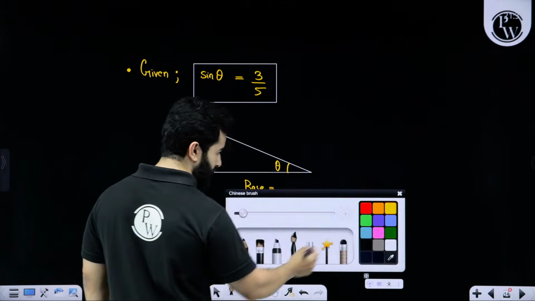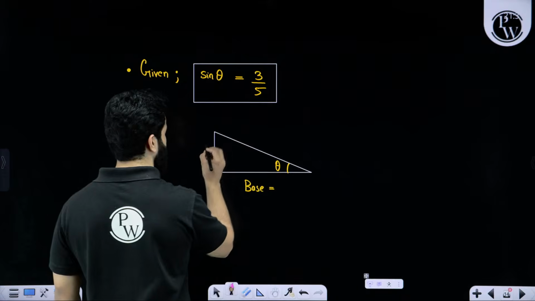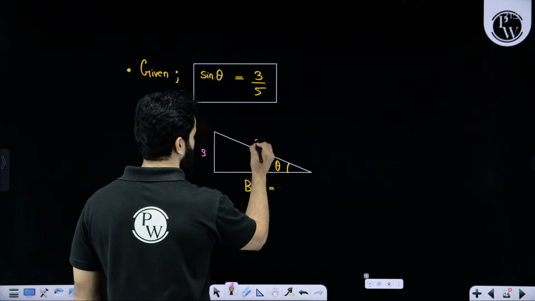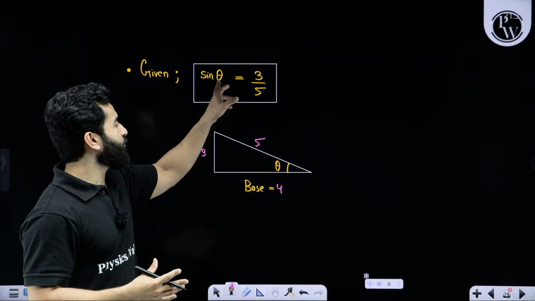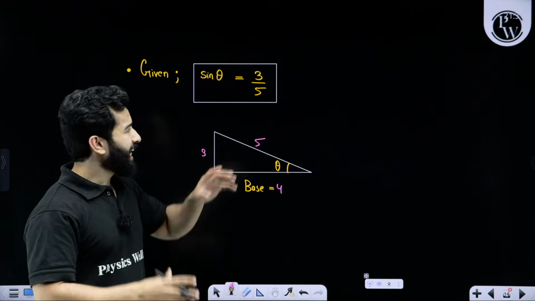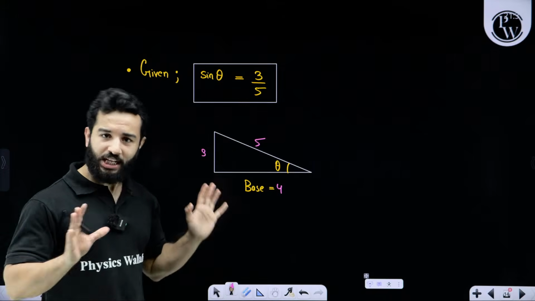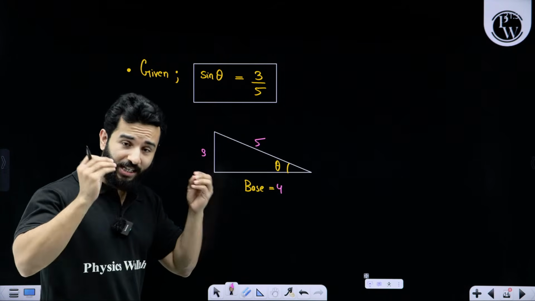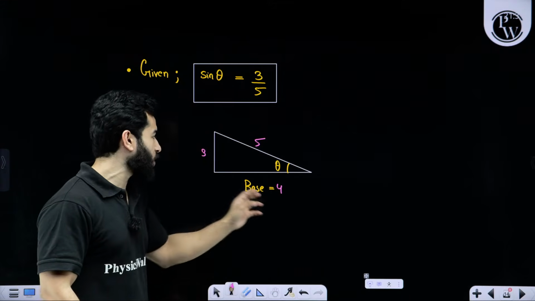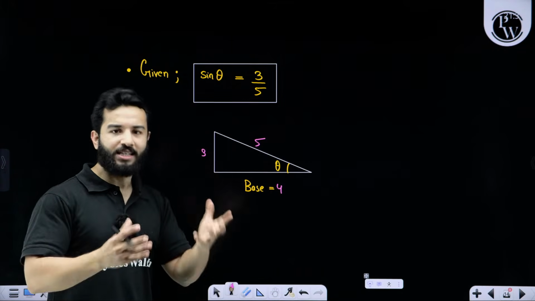Now you are saying, sir, if this is 3, this is 5, then this is going to be 4. But my point is, friends, if someone says sine theta is 3 by 5, it doesn't mean that we always have to draw a triangle and make 3 and 5 as sides.